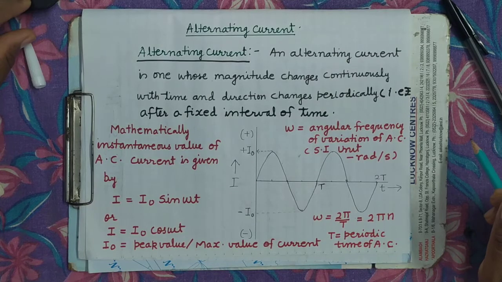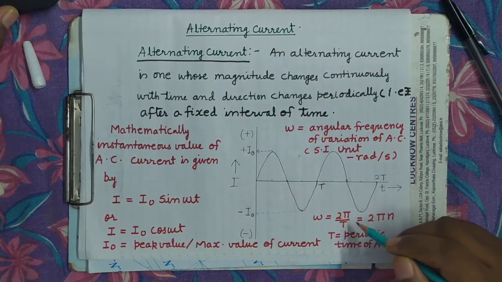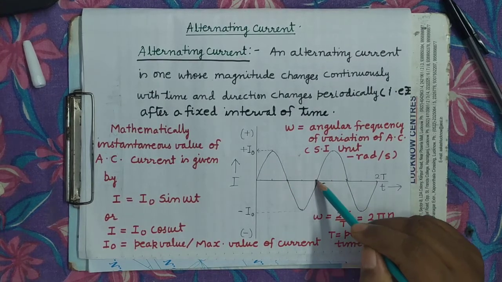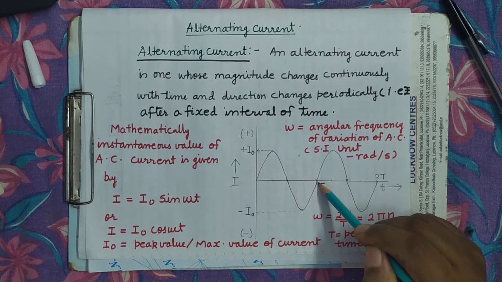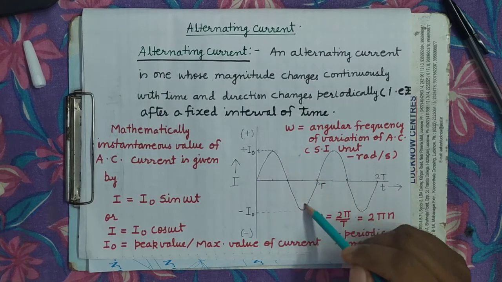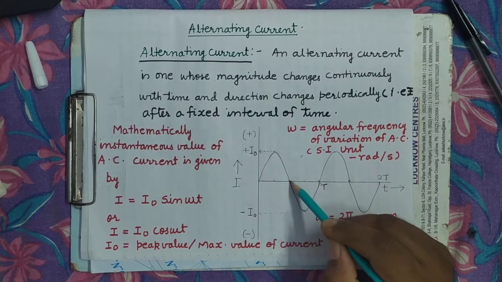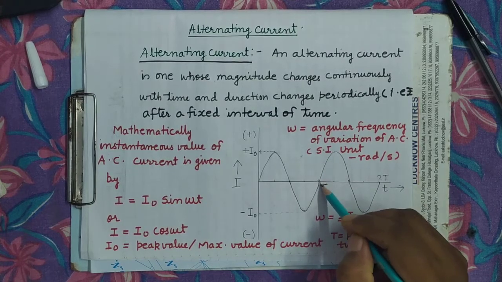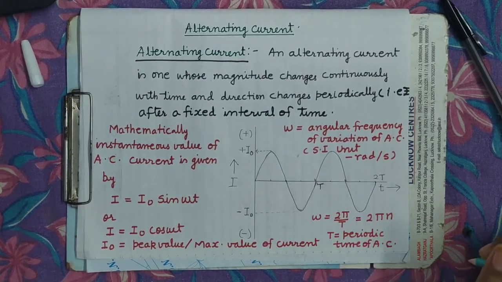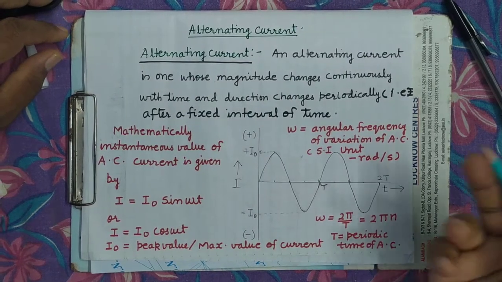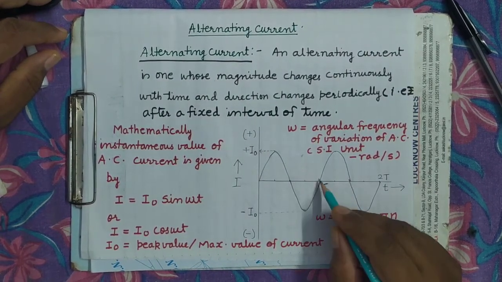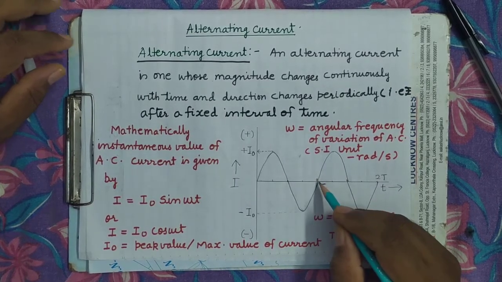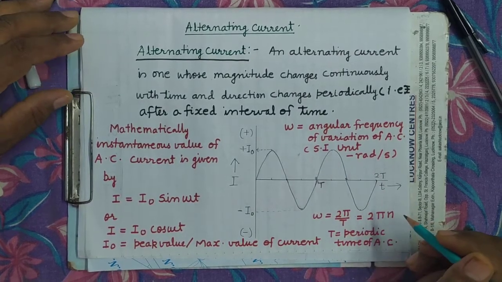Now this omega can be expressed in terms of the frequency, in terms of the periodic time. Periodic time is that time in which one cycle of variation is completed. This is one cycle of variation. You can see here, it is completing in the time capital T. Capital T will be the periodic time. Suppose in the previous example I have taken 50 millisecond, so here capital T will be equal to 50 millisecond. After time capital T, once again the same repetition will take place.